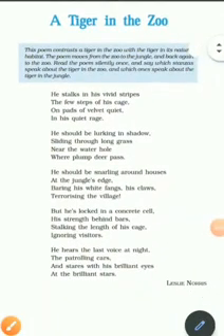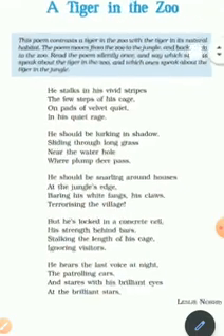Hello students. So in the last session we have done the summary of the poem A Tiger in the Zoo, and now we are going to do the literary devices and the rhyme scheme. First let's go for the rhyme scheme.